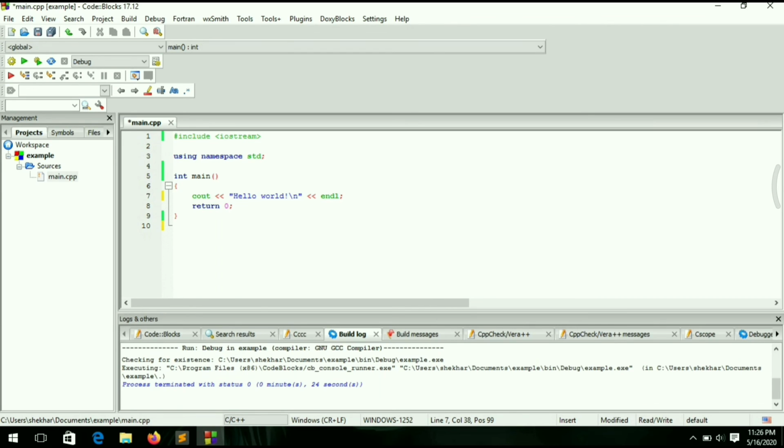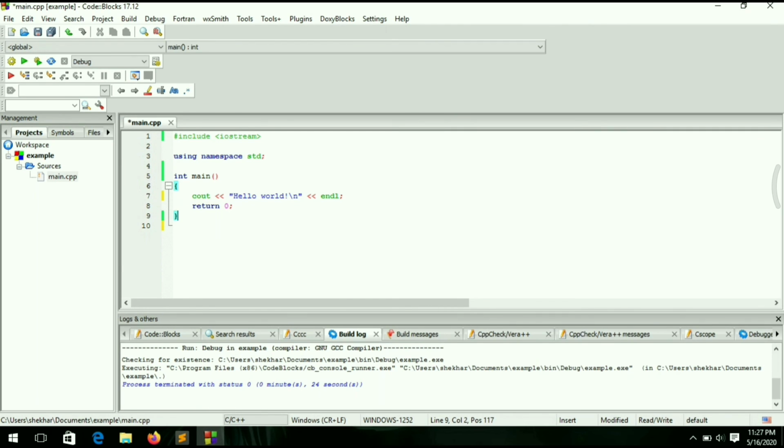Now the next line, return 0. I will make one more video on this, but for now just remember that return 0 is returning the value 0, which means it is giving feedback to the main function, and the function gets to know that everything is fine and the program is executable. Now this bracket is the closing bracket of the main function.